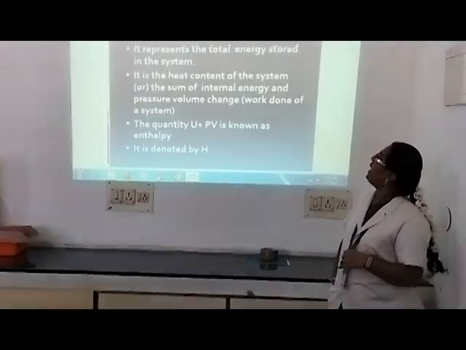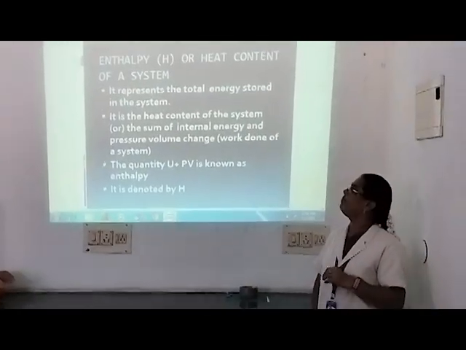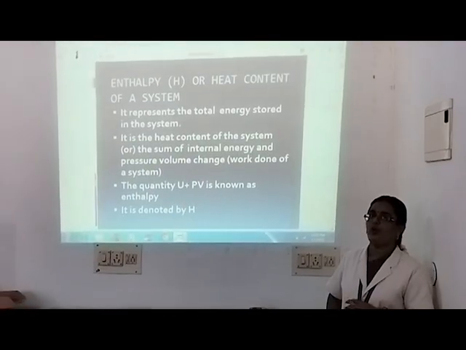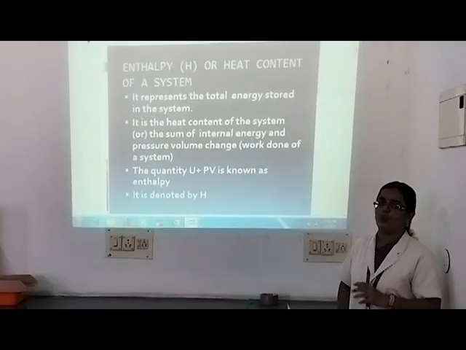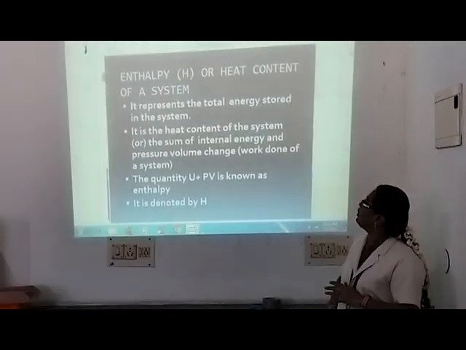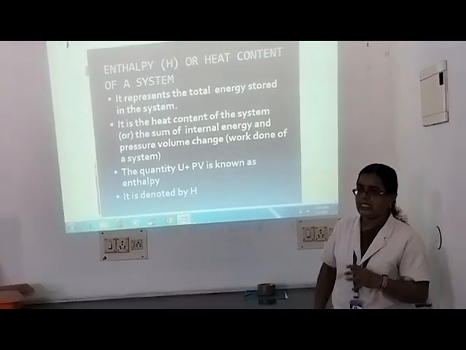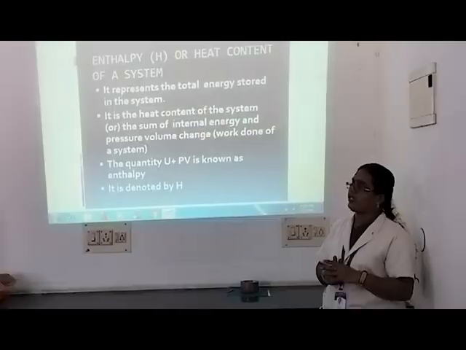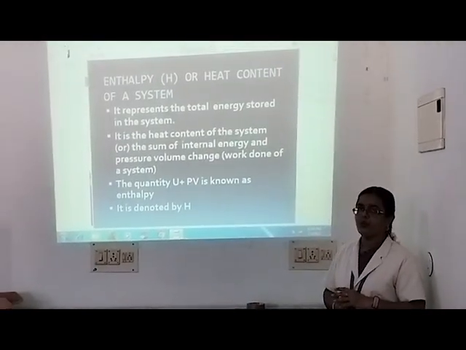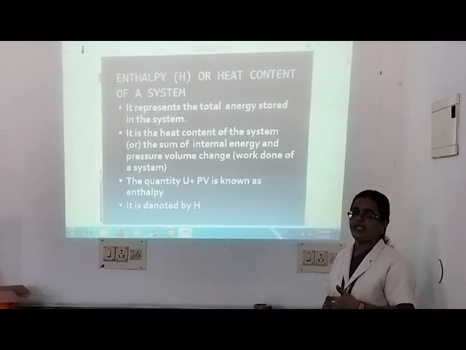Now let us discuss enthalpy or heat content of a system. Enthalpy is represented by the symbol capital H. It represents the total energy stored in the system. It is also the heat content of the system, the sum of internal energy U and the pressure volume term PV.